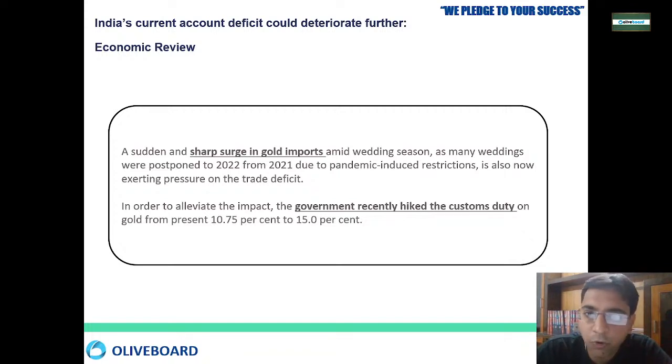The more people buy gold, the more forex reserves go out. So in order to prevent the sharp increase in gold imports, the government has recently hiked the customs duty from 10.75% to 15% on gold imports.